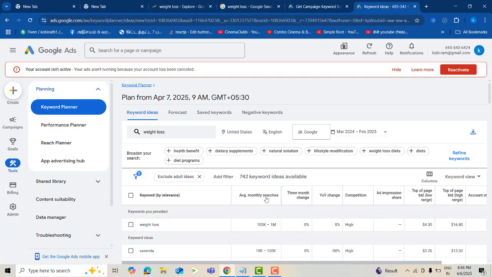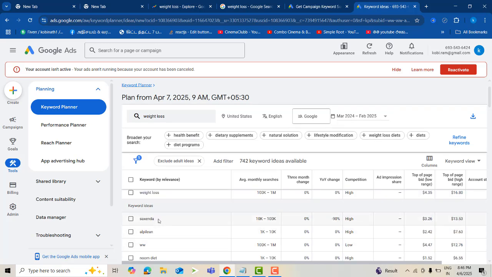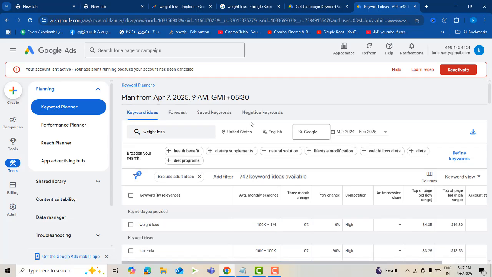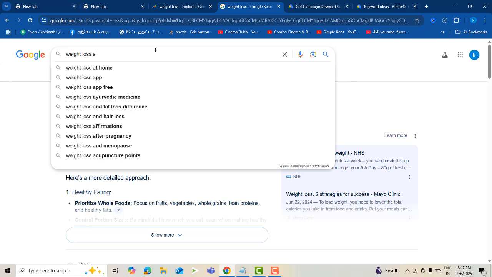Here the monthly search for the keyword weight loss is very good. After that, there are things you are not getting, and this one is not a relevant topic. Weight loss program is a low competition keyword, so you can get that. Instead of that, we simply have to use the keyword planner for weight loss.